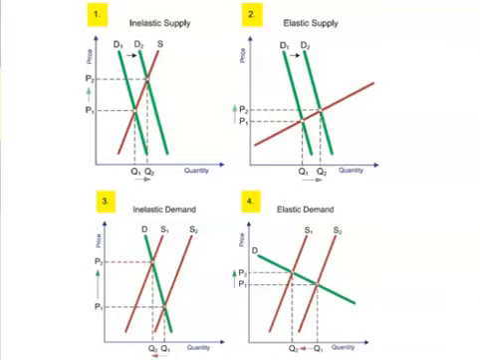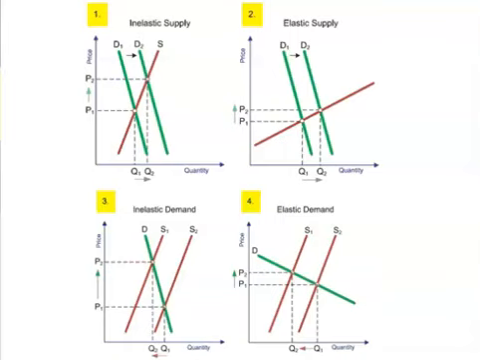Assume we have an increase in demand in both graph 1 and graph 2. It is easy to see that the same shift in demand from D1 to D2 can lead to a bigger increase in price and smaller increase in quantity when supply is inelastic compared with when supply is elastic.